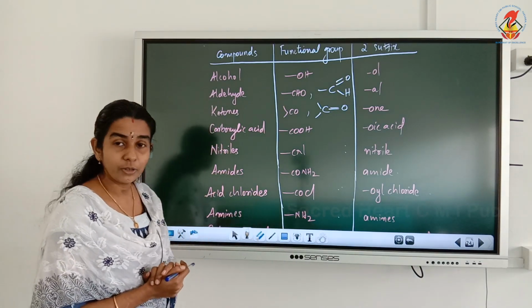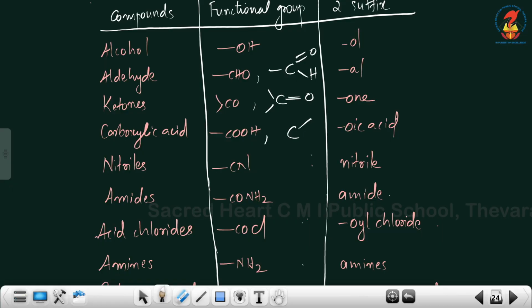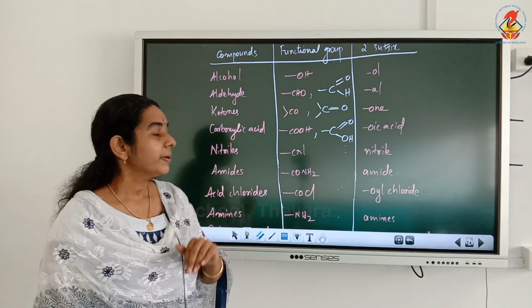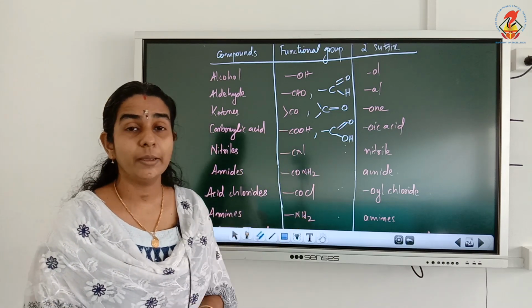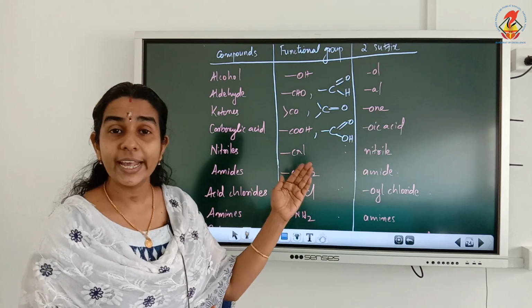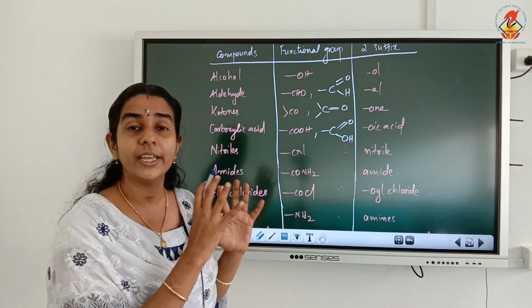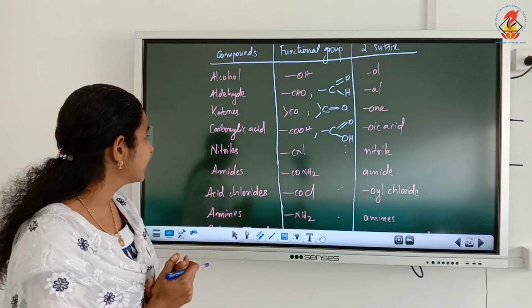Next one is carboxylic acid. The functional group is COOH, which can also be written as C double bond O with OH. The secondary suffix that we use is oic acid. So here also the name is starting with a vowel sound, so we can add the oic acid secondary suffix by replacing the last E from the primary suffix.